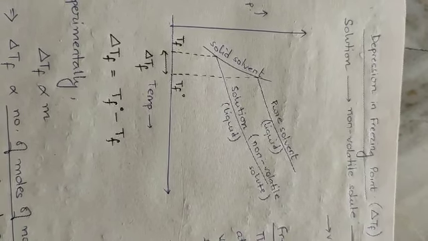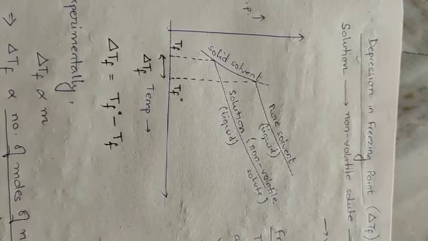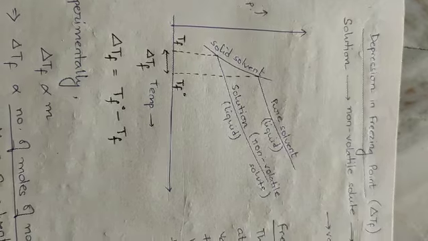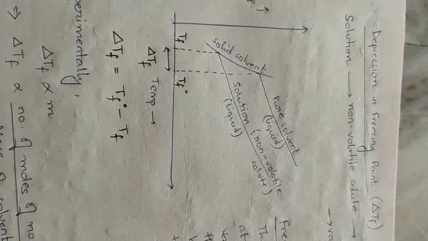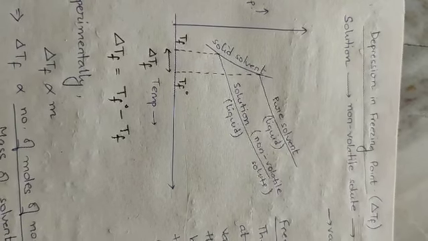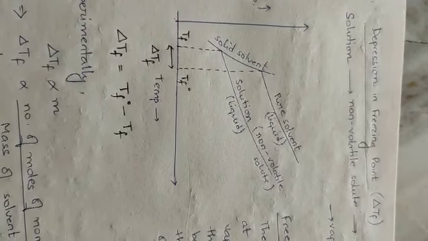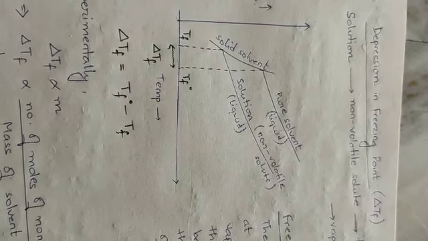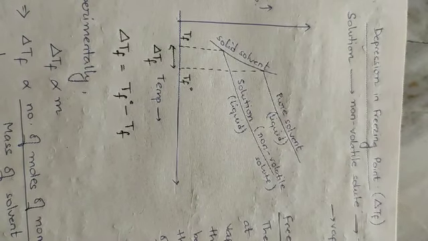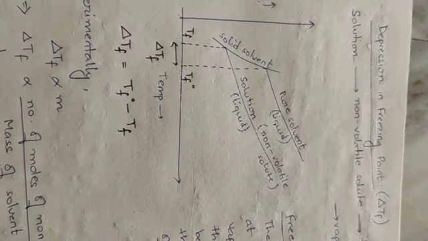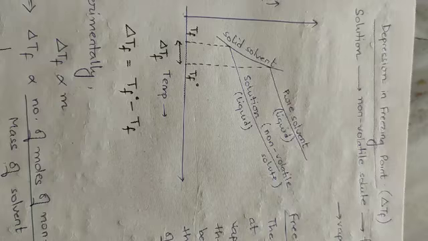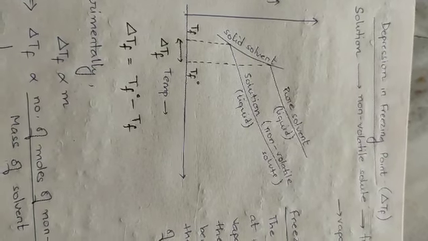The moment you are adding a solute which is non-volatile in nature, where will the solute go? The solute will try to accommodate itself in between the solvent molecules. And as a result, the order that was there among the solvent molecules will now be broken. That is, the solvent molecules will now become disordered. And in order to get back the order in the solvent molecules, the kinetic energy of the solvent molecule must be lowered.